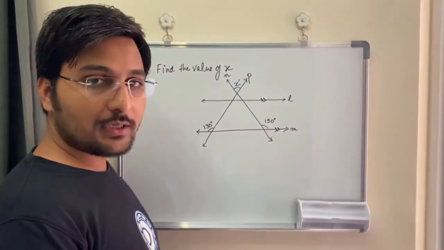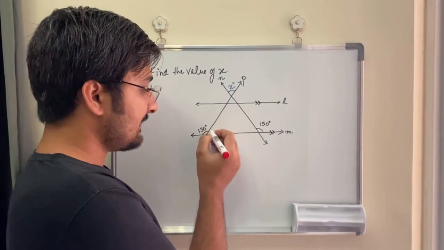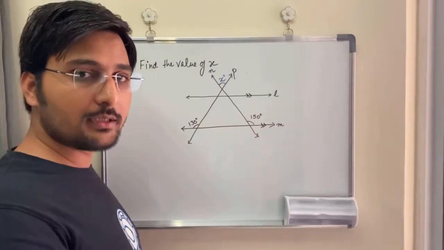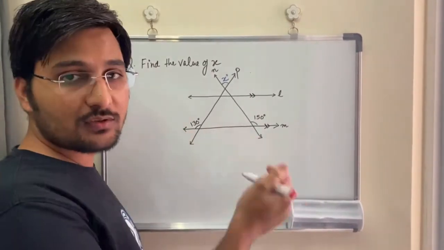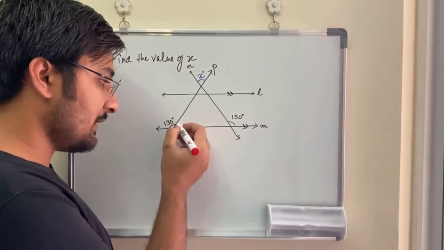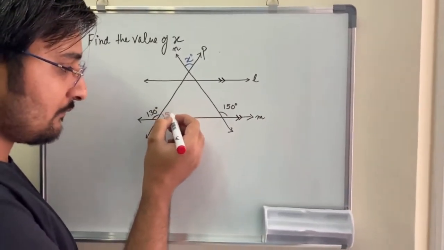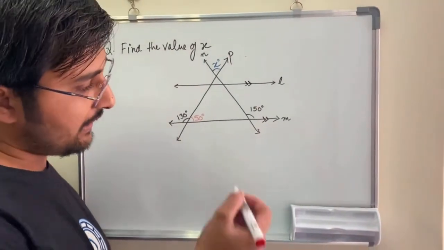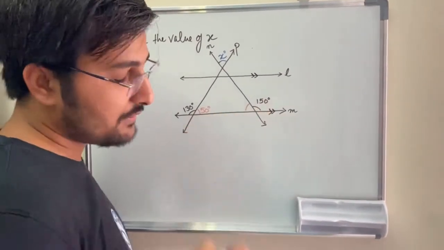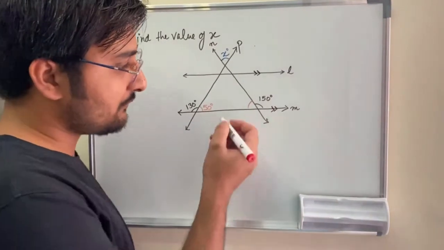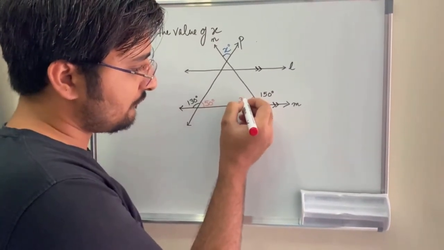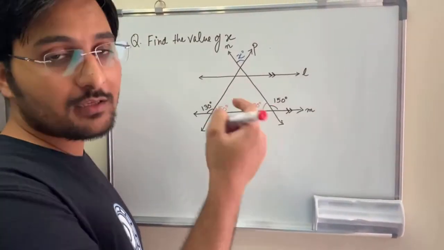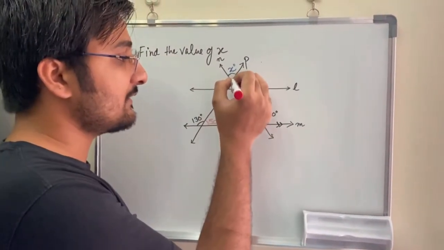Okay guys, let us solve this question. As you must be aware, taught in the lower grades, the angle on a straight line is 180 degrees. So this remaining angle is 50 degrees, because 180 minus 130 is 50, and this one, 180 minus 150, is 30 degrees. Now, this is a triangle.